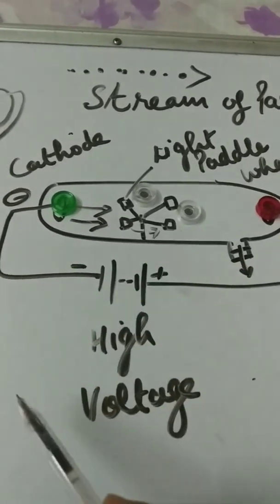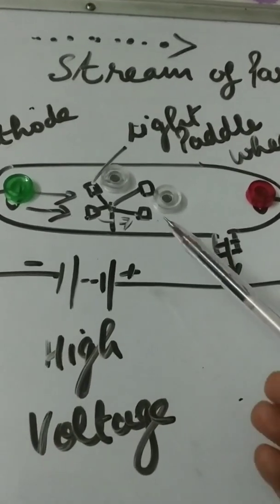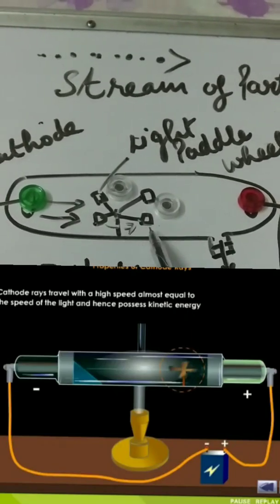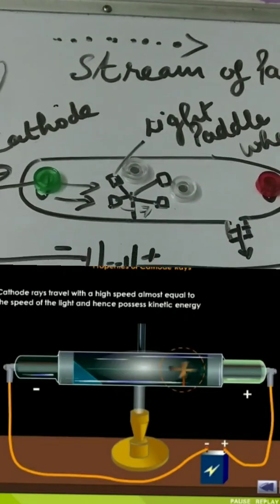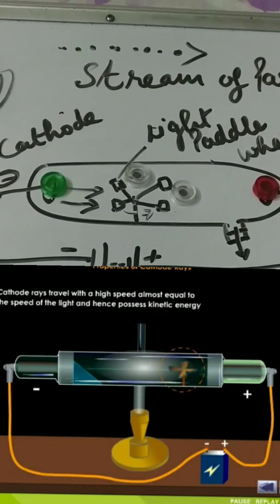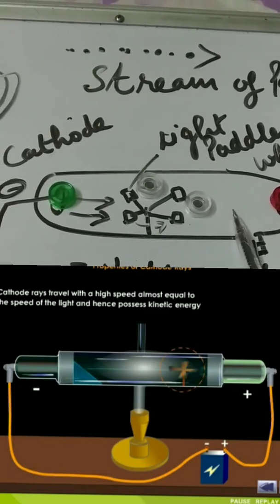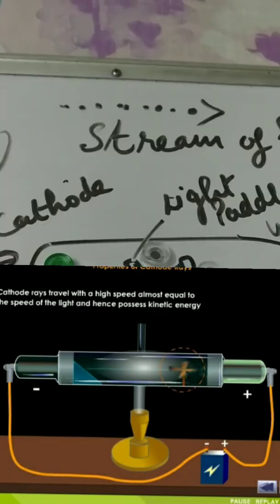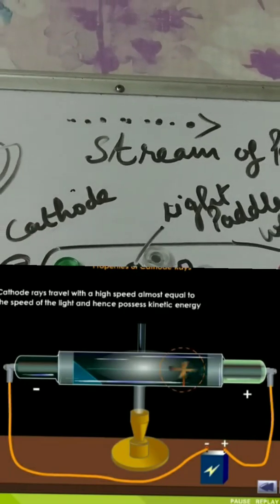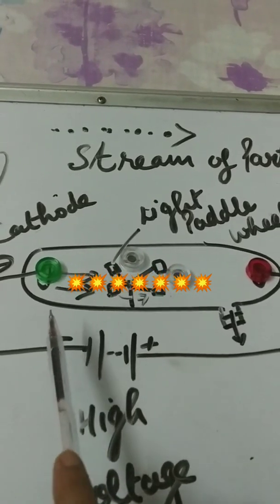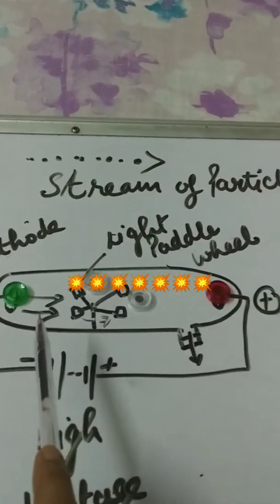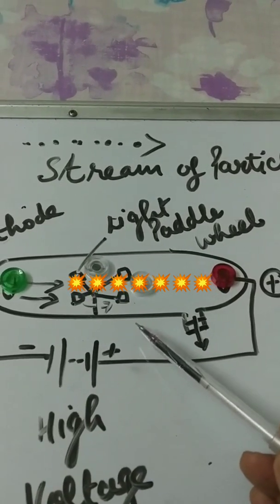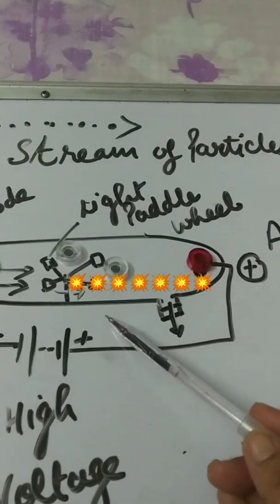Then they set up the apparatus of the discharge tube like this. They arrange one light paddle wheel in the path of cathode rays. Similarly, they apply high voltage at low pressure during this experiment. Then from the negative terminal, cathode rays start originating. When cathode rays start originating, the light paddle wheel starts rotating.